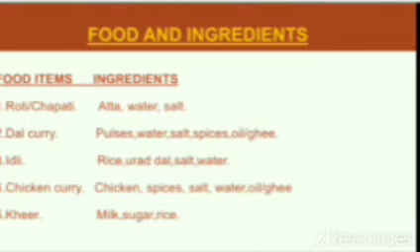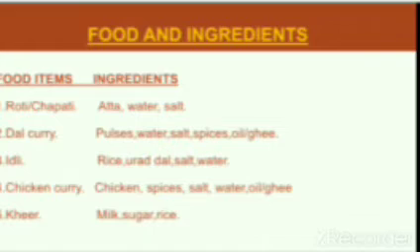Pulses means പയറുചെടികൾ. Then spices means something which is added to food to get a flavor. Flavor means taste and smell. For example, chili powder, coriander powder, turmeric powder, like this. Then idli. It is prepared with rice, urad dal, salt and water. Urad dal means ulunnu. Chicken curry is prepared using chicken, spices, salt, water, oil or ghee.